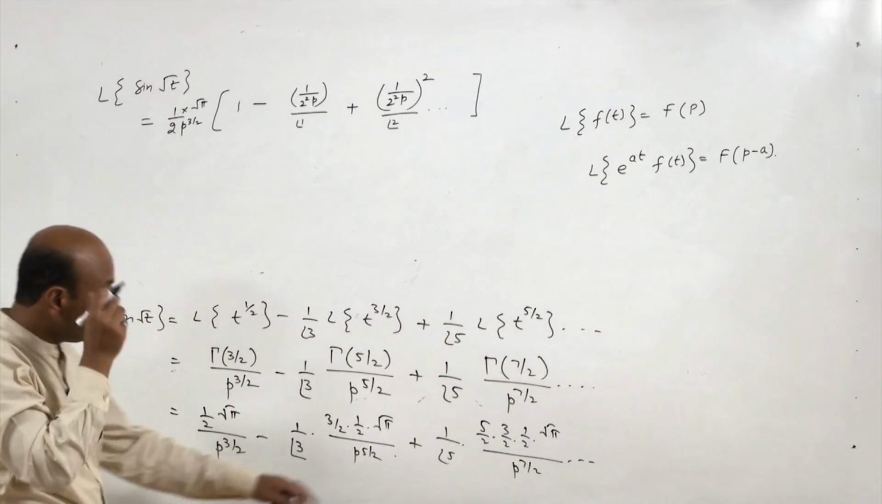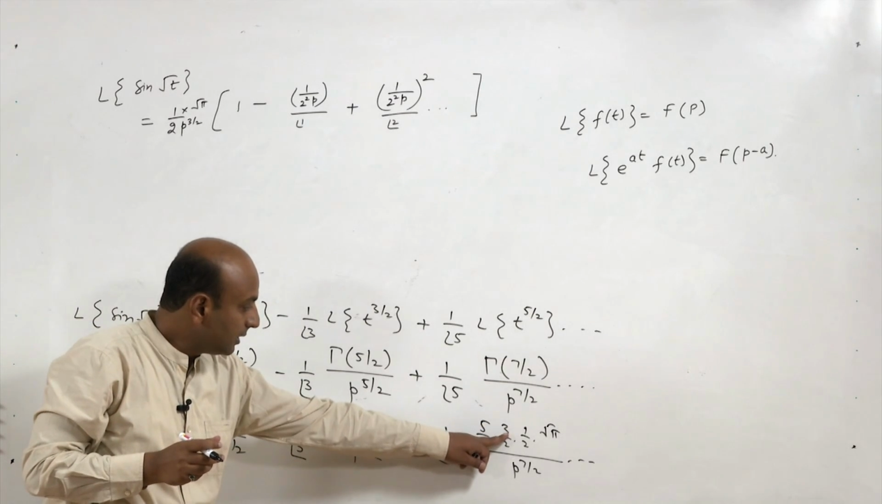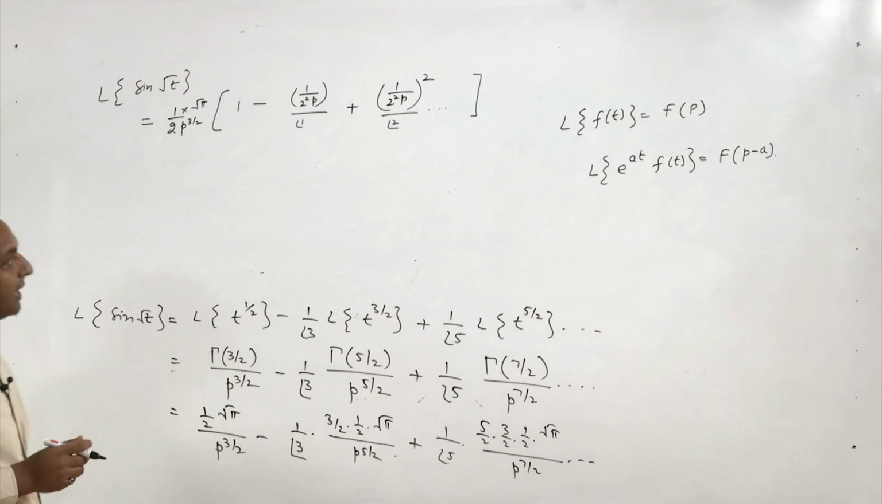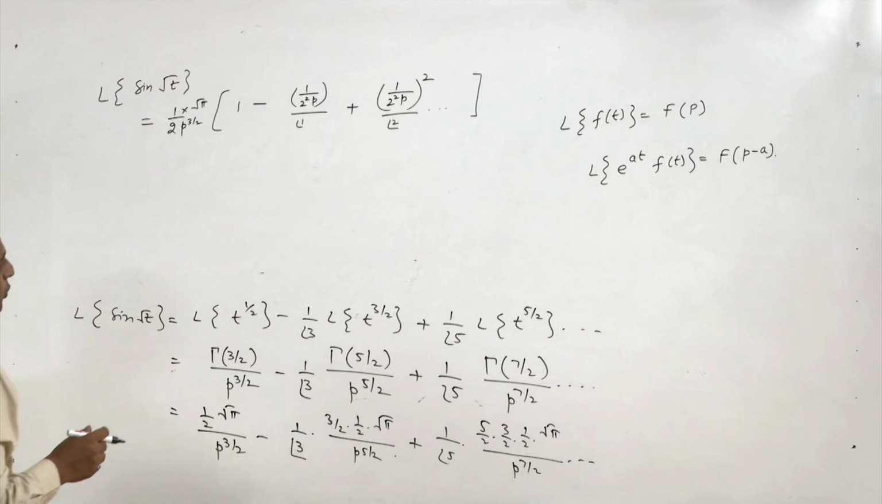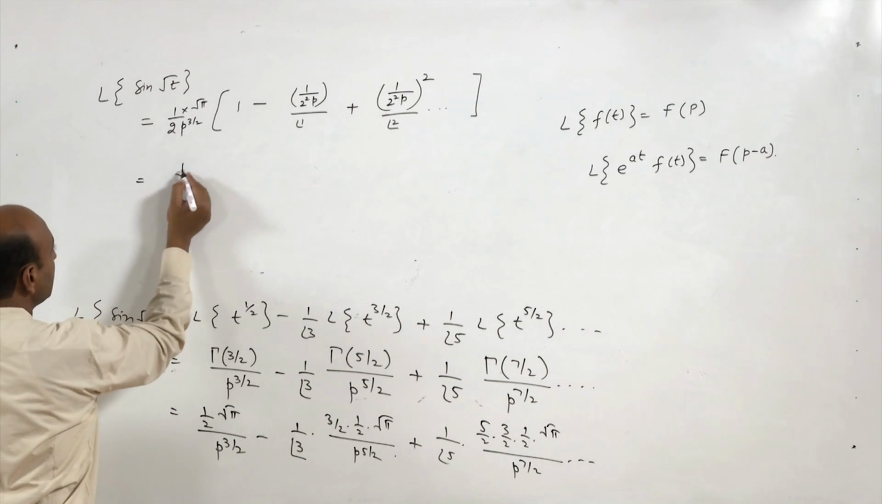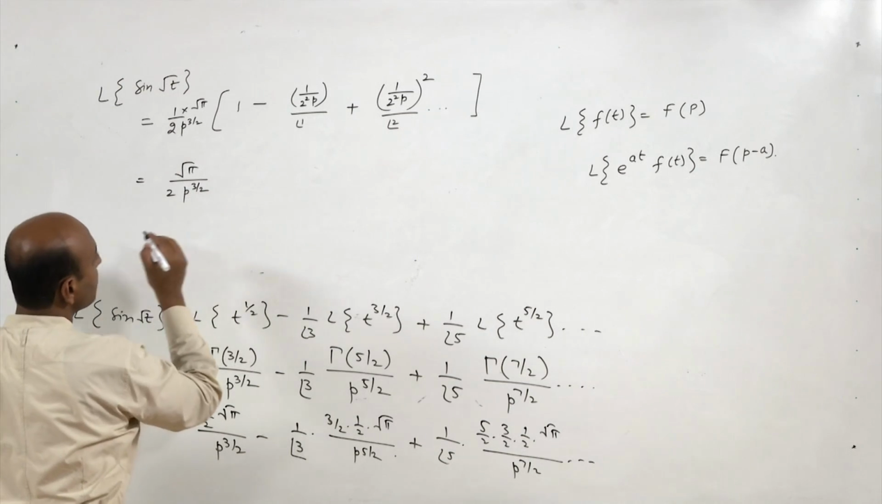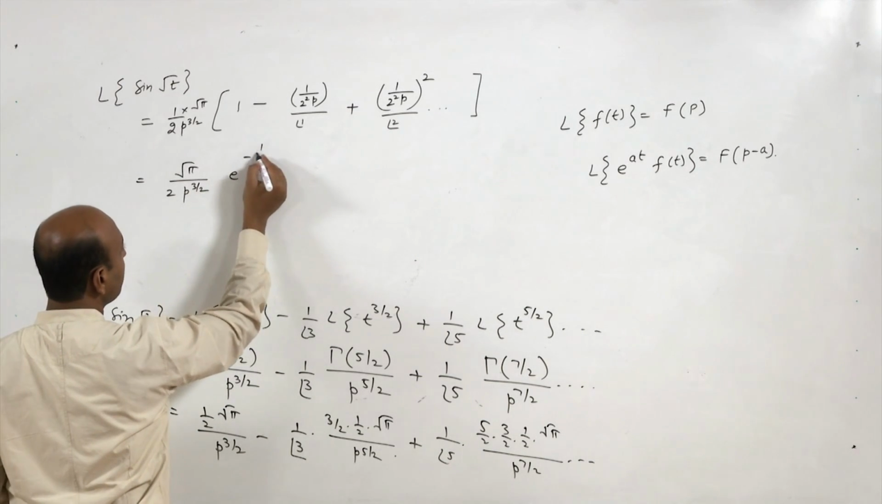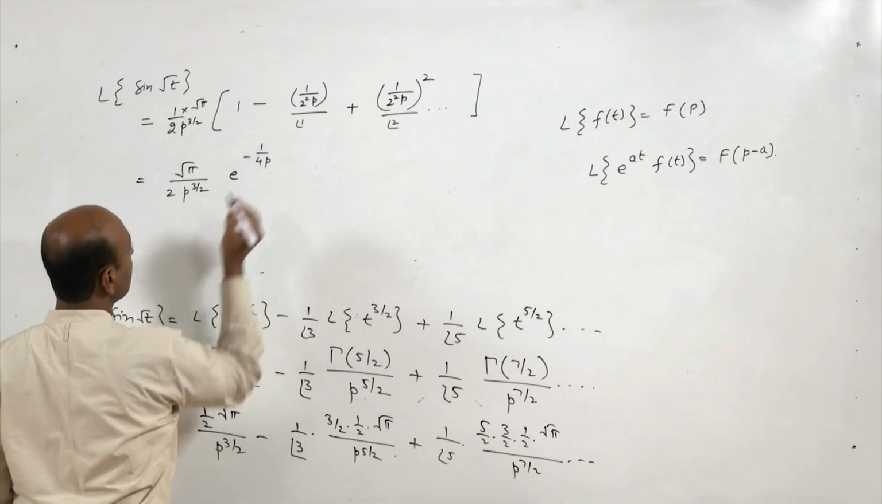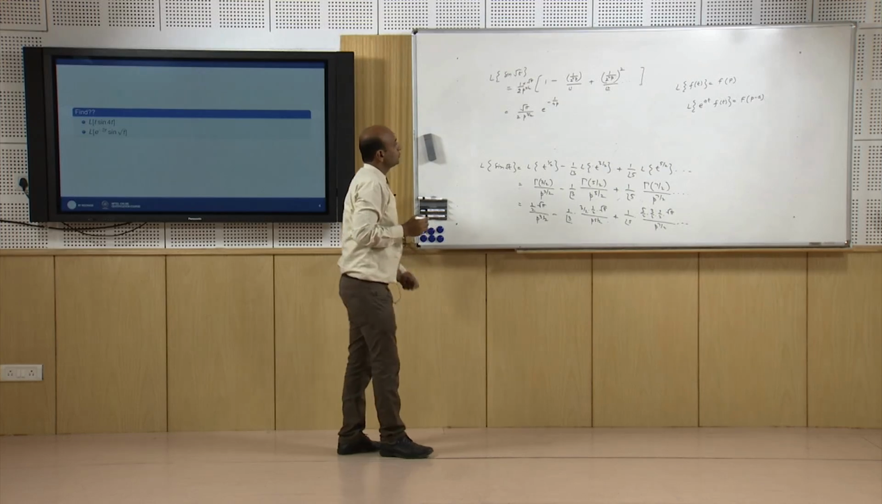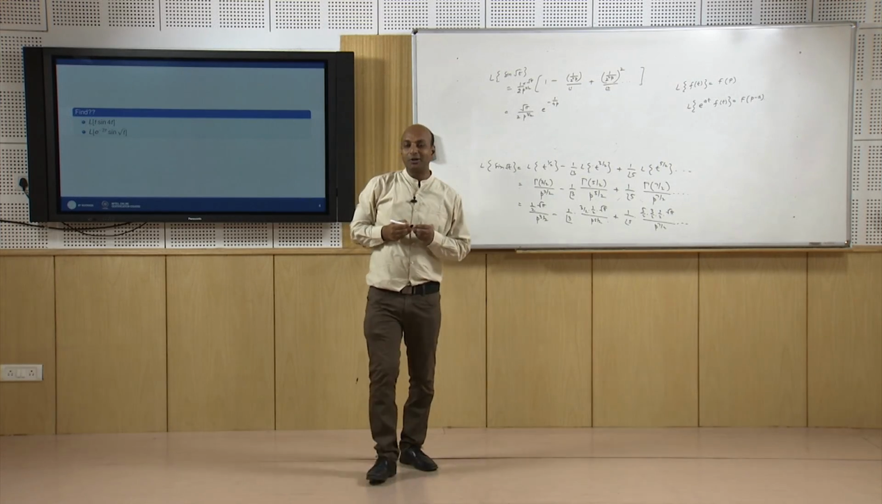When you simplify, 5 cancels out, 3 also cancels, so we will get 2 square whole square upon factorial 2, and this is under root 2 p to the power 3 by 2, and it is nothing but e to the power minus 1 by 4p. So that is the Laplace transform of sin under root t.